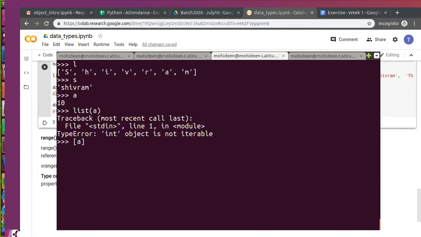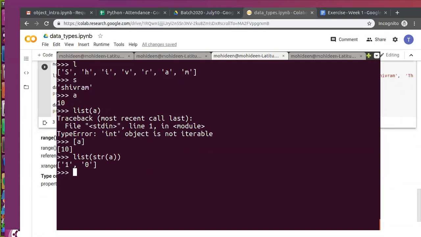But we can do something like that. Here it will keep that complete integer in a list. This you have to do yourself. This is a custom one, not a type conversion. Type conversion means converting the exact integer into a list, which is not possible. But what you can do is convert it into a string and then into a list. Now it is possible. You won't do it directly, but step by step: convert the integer into a string, then convert the string into a list.